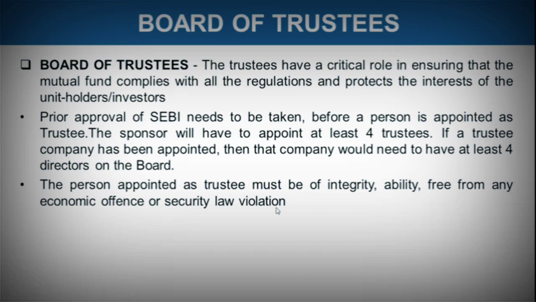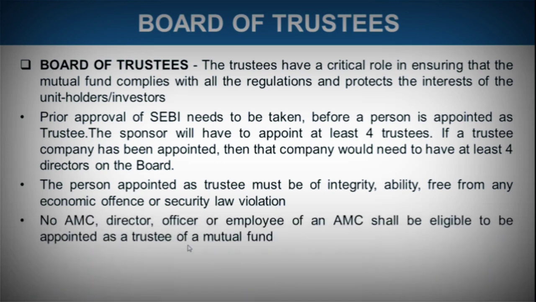So any person or company appointed as trustee of the mutual fund business should have high integrity. They should not have been involved in any scam, any fraud, any violation of securities law, or any actions taken against them by SEBI. So they should have proper integrity. After that only can they be appointed as trustee.